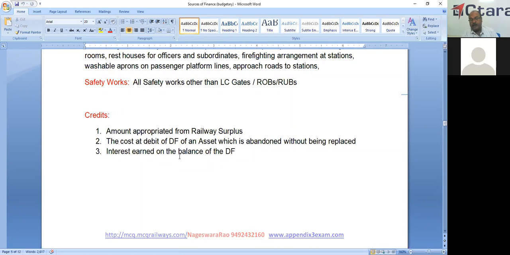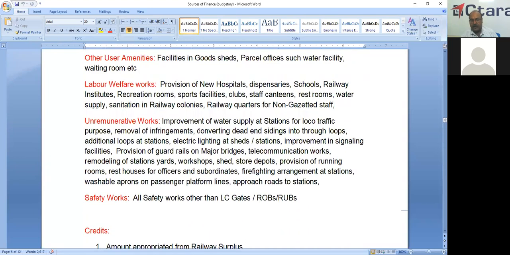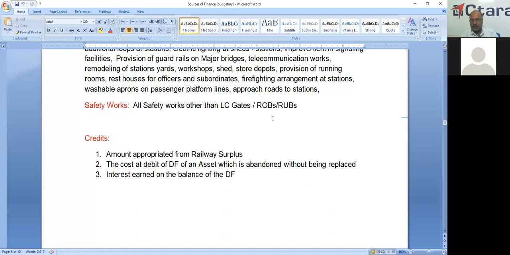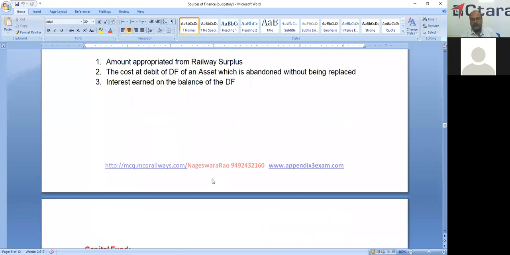And at the time of creation of an asset, the DF is charged. Suppose there is any work, a hospital or dispensary or school. If the same is disposed of or abandoned without replacing, then that amount is credited back to this development fund. And interest is earned on the balance of the development fund. Some funds are interest bearing funds, some are non-interest bearing funds. This is an interest bearing fund. So at the end of 31st March, on the balance, some interest is credited to this development fund. So this is the credit.